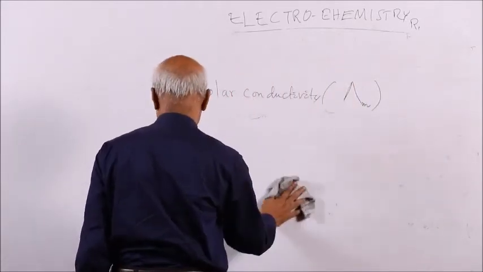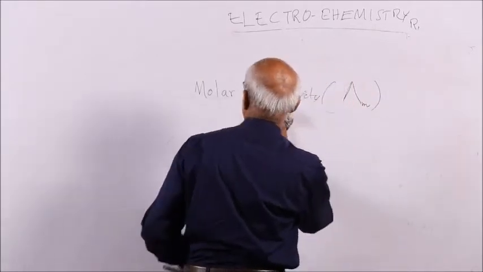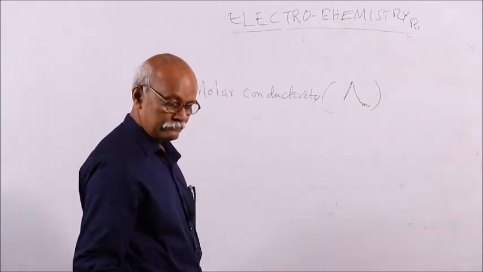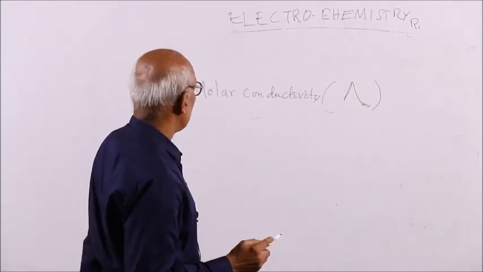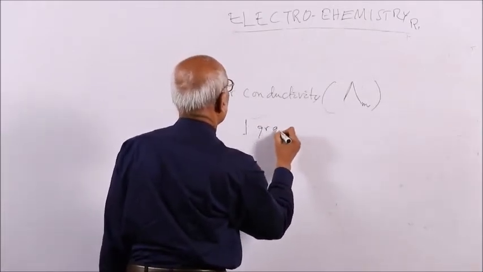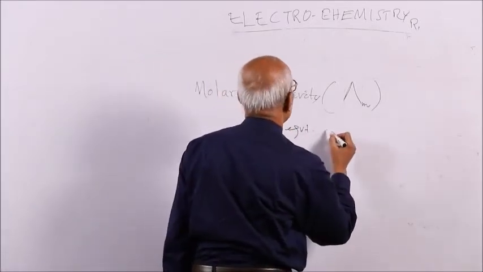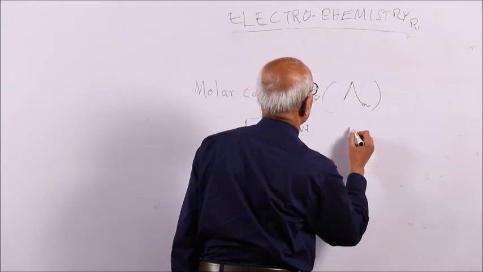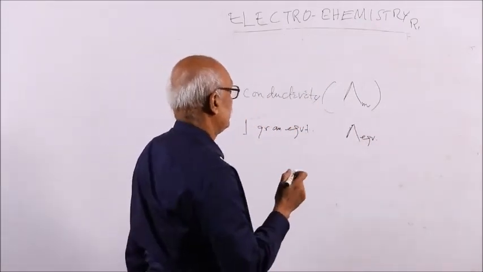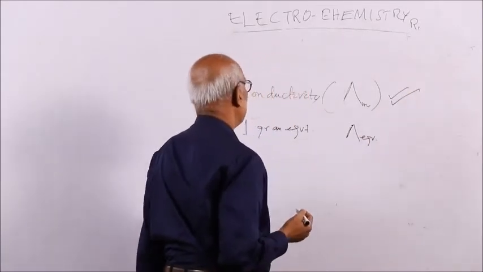In case of sulfuric acid, the molecular mass is twice that of the equivalent mass. So it is not identical in some electrolytes; molecular mass is not equal to the equivalent mass. If it contains 1 gram equivalent, that is expressed as lambda equivalent or equivalent conductance. But nowadays we mostly depend on molar conductance, not the equivalent conductance.